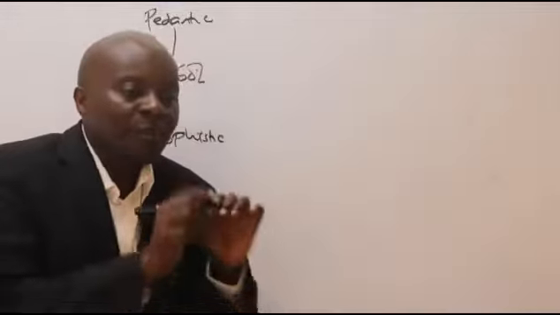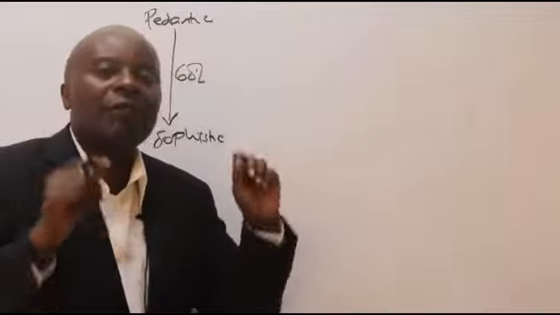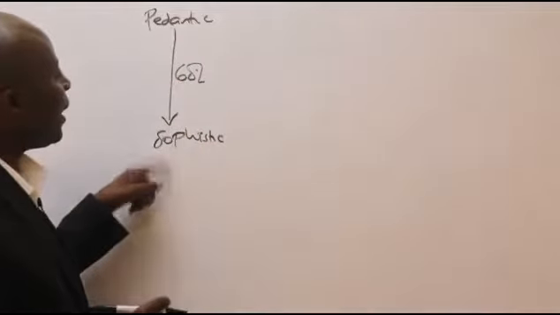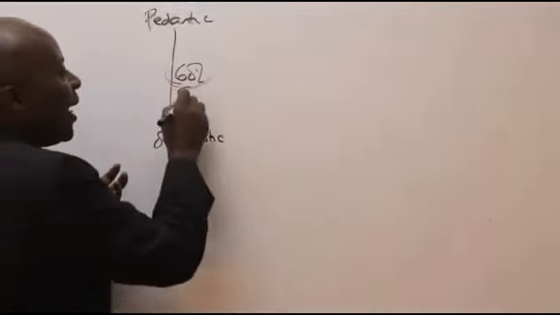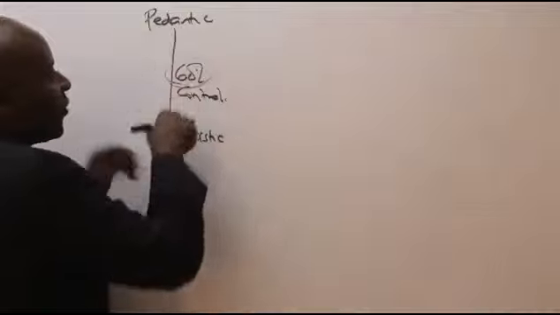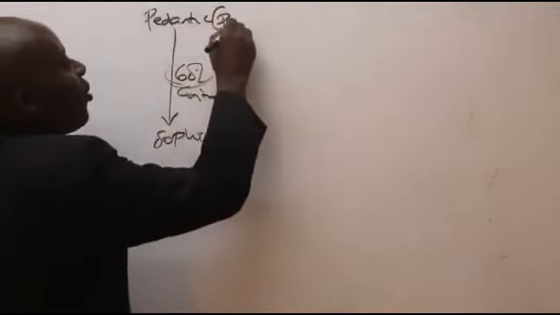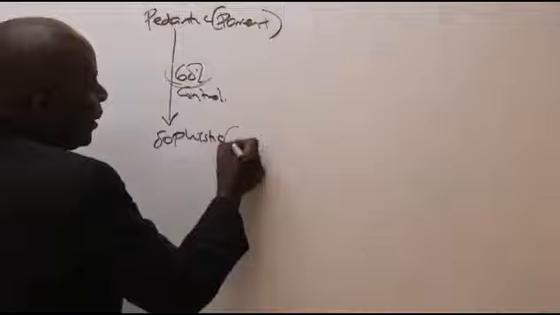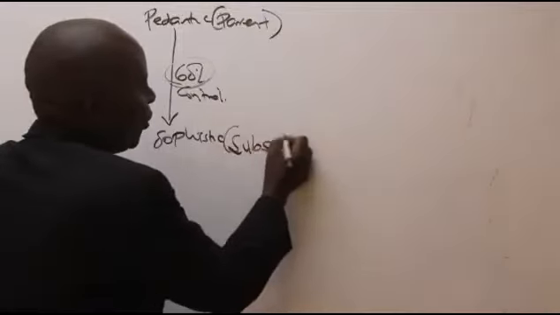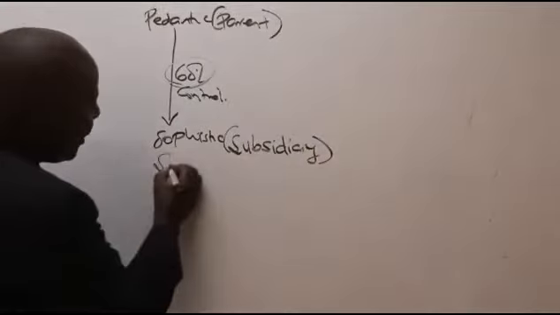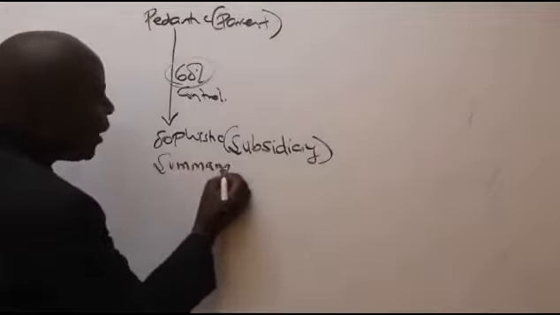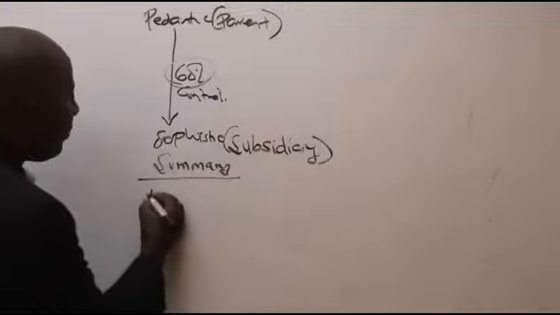They have given, through some memorandums and agreements, another party their control. Here there is no exception like that. Here we have acquired 60%, which is too high. So automatically, ladies and gentlemen, this means that there is control, meaning that Pedantic will be called a parent company and Sophistic will be called a subsidiary.